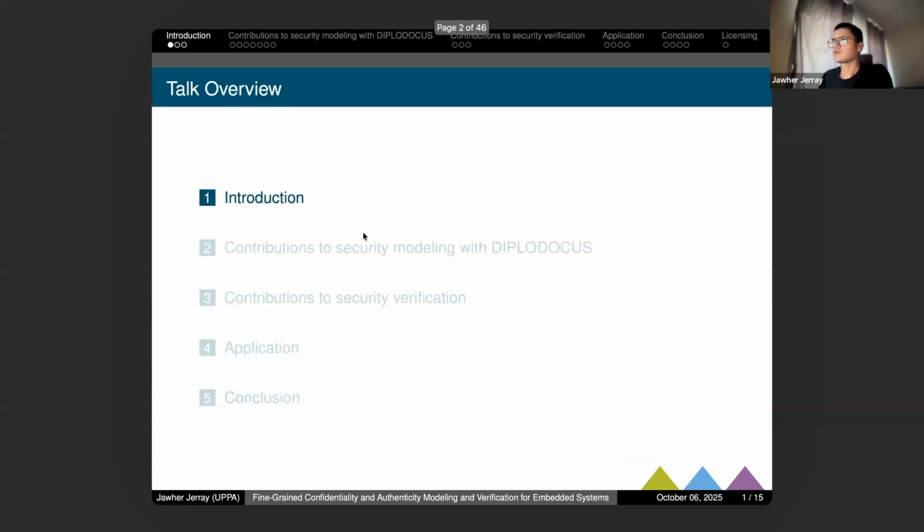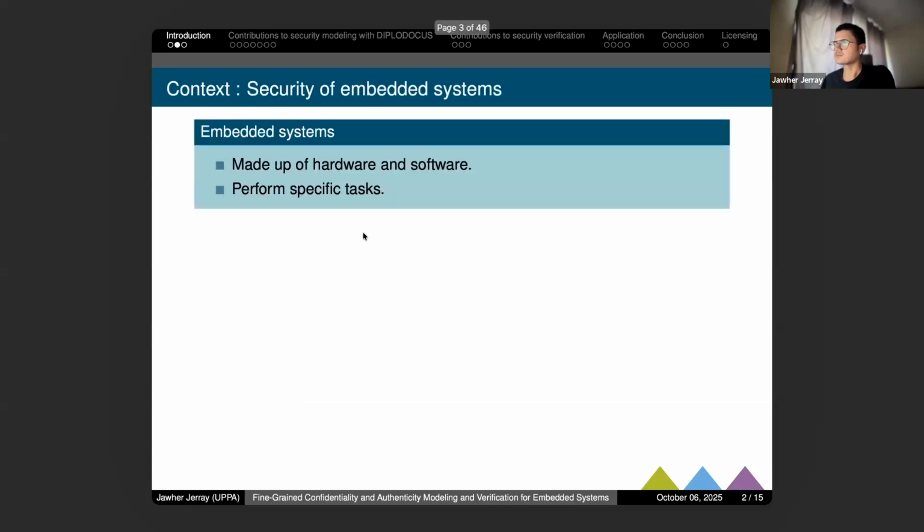So for the plan of today's talk, I will start with a small introduction, then I will present the contribution that we did, including the modelization of security using the tool that we have. And then I will also present how we do the security verification of some security parameters or security properties. Then I will show an application of our contribution, and I will conclude at the end.